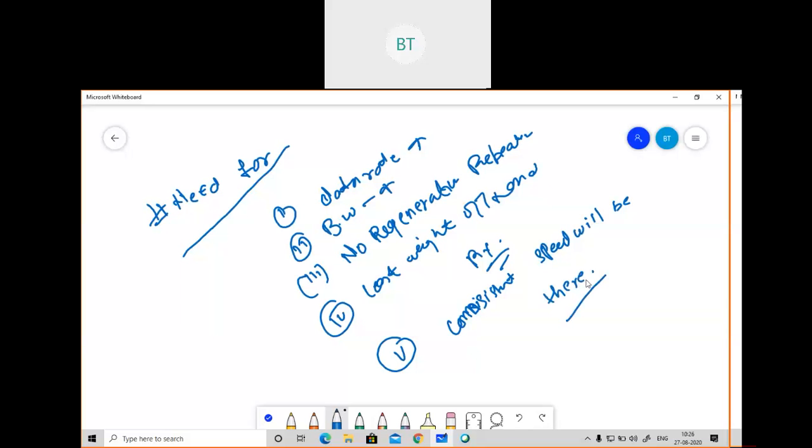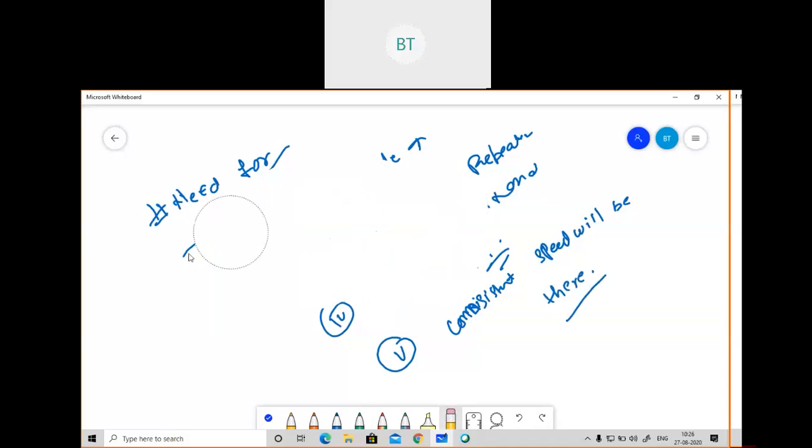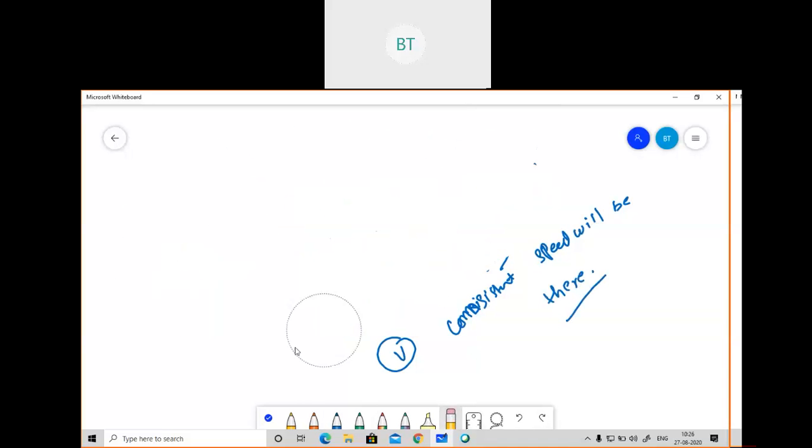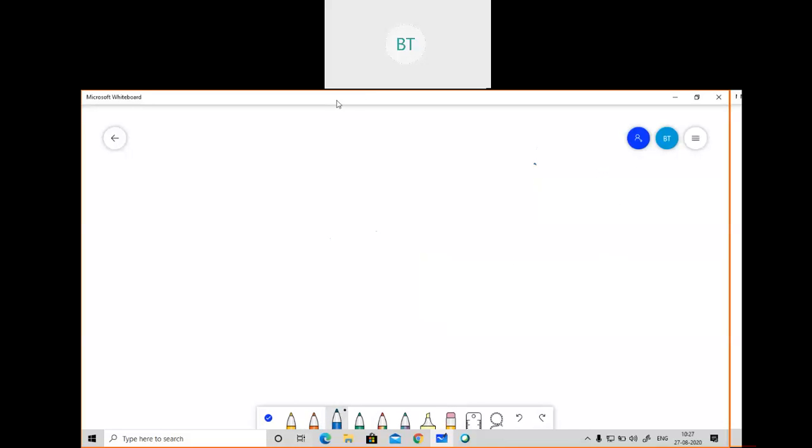We will discuss some parameters and the difference between optical fiber and copper. I will write fiber optics here and copper wire here.